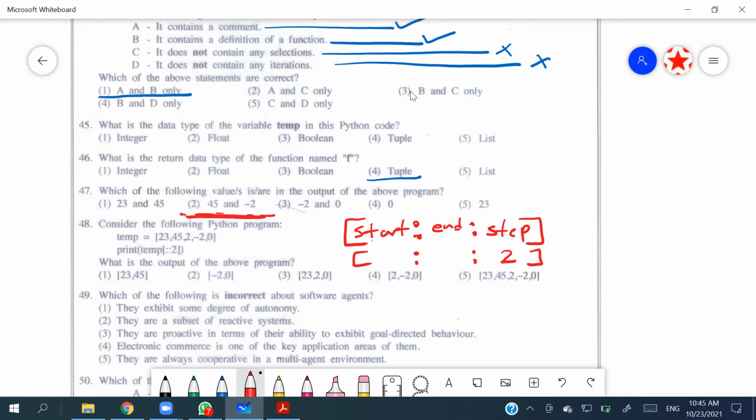So 23 will be printed, then 2 will be printed, then 0 will be printed as a list, right? So for 48, the third one is going to be the answer.